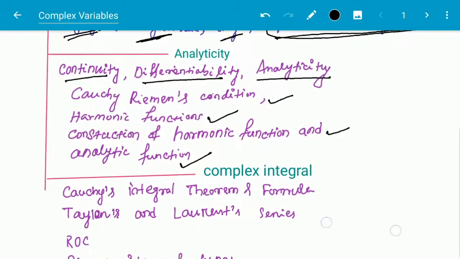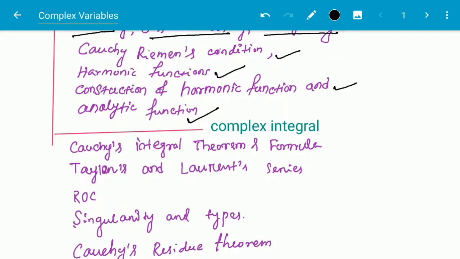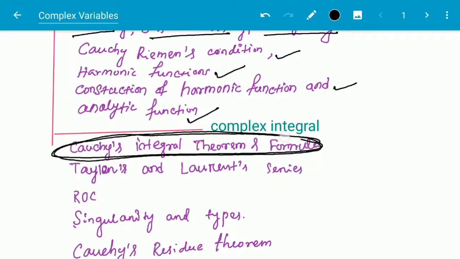The next part is complex integral, and this is the most important part of complex variables. The main part is Cauchy's integral theorem and formula. And next comes Taylor and Laurent series, then ROC, that is region of convergence, and then singularity and its types, and then Cauchy's residue theorem for integrals.